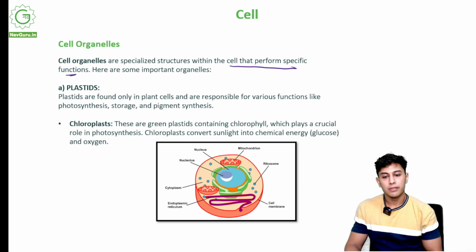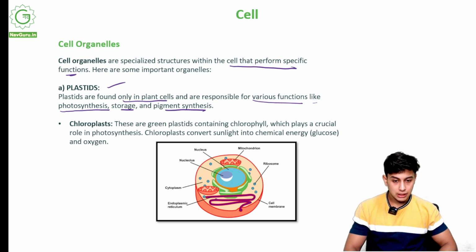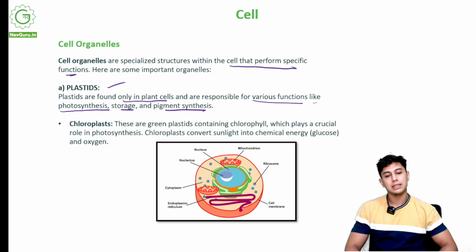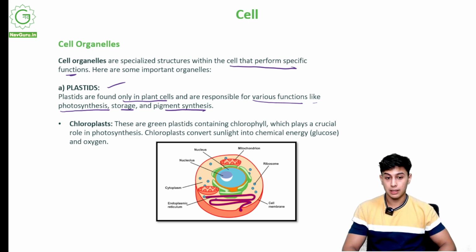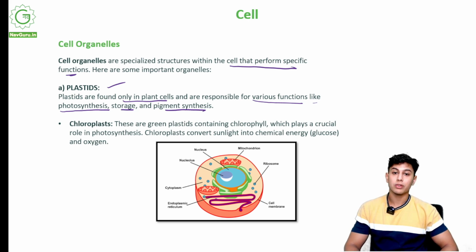So the first one is plastids. Plastids are found only in plant cells, and are responsible for various functions like photosynthesis, storage, and pigment synthesis. So if I have a plastid, these plastids will help the plant cell. They are only in plant cells. They will assist in photosynthesis. What was photosynthesis? Taking light to make glucose.